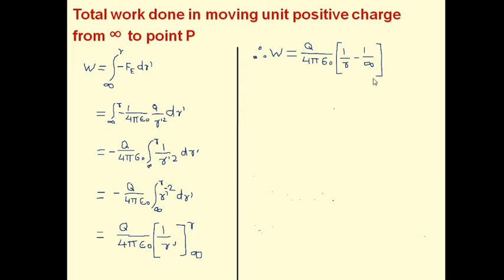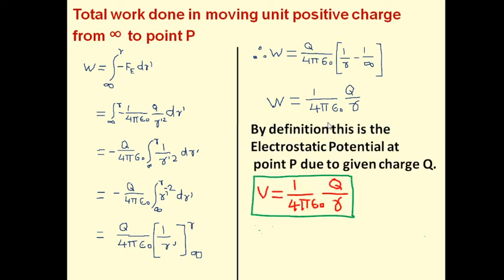Now what is the value of 1 upon infinity? 1 upon infinity equals 0, and therefore it becomes w equal to 1 upon 4 pi epsilon 0 q upon r. Right. Now what is actually this w? w is the amount of work done in bringing a unit positive charge from infinity to that point. Right? Now as per the definition of the electrostatic potential at a point due to a given charge, this work done will act as the electrostatic potential.